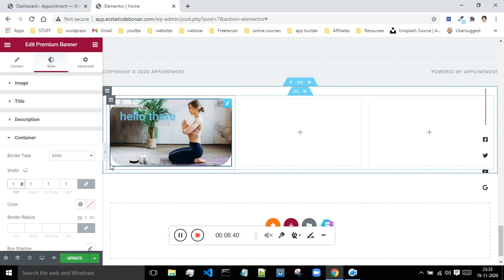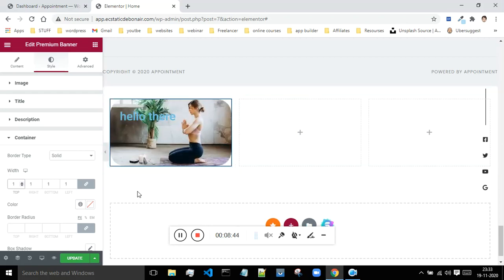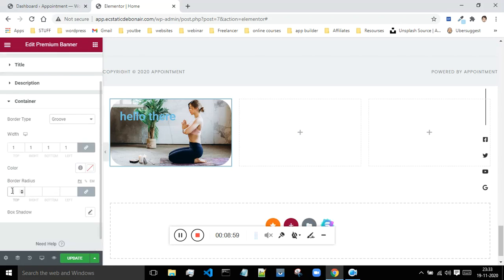This is that border. If I had not given the corner to this image, that border would have been prominent. If you want to give the color to that border, there are types of borders: solid, double, dotted, dashed, and groove. These are some of the options which we get when it comes to the borders. And if you want to give the border radius, you can do that. Now I am giving the border radius. So this is my border radius.